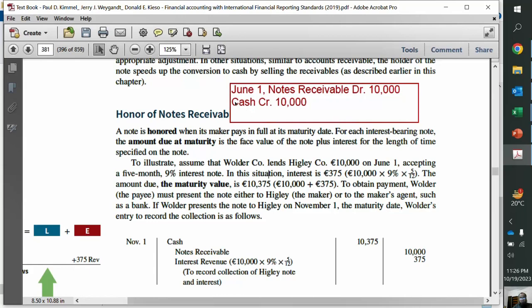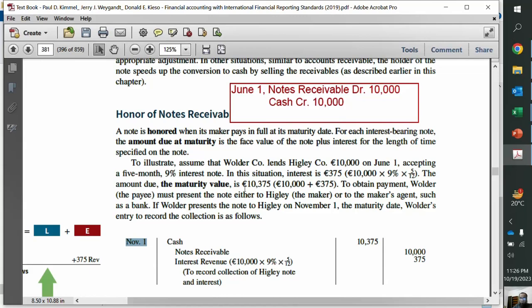Okay, so this was June 1, and let's do this entry as well, accepting a 5 month note. So this was a 5 month note, 9%. So it means it will be due on November 1. So 5 months complete on November 1. So November 1 it is getting due. So we'll receive our money back on November 1.